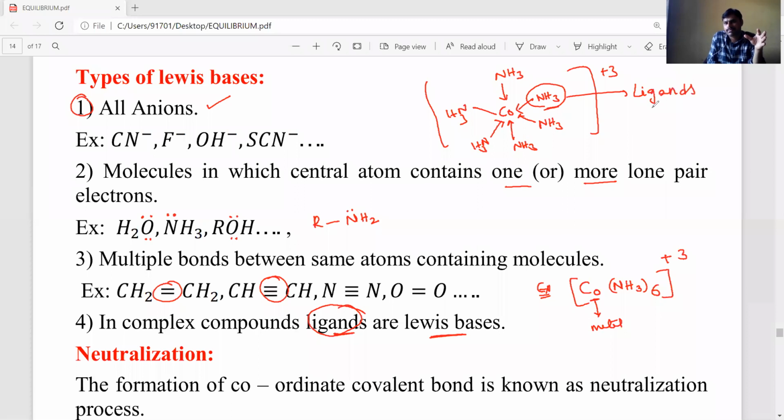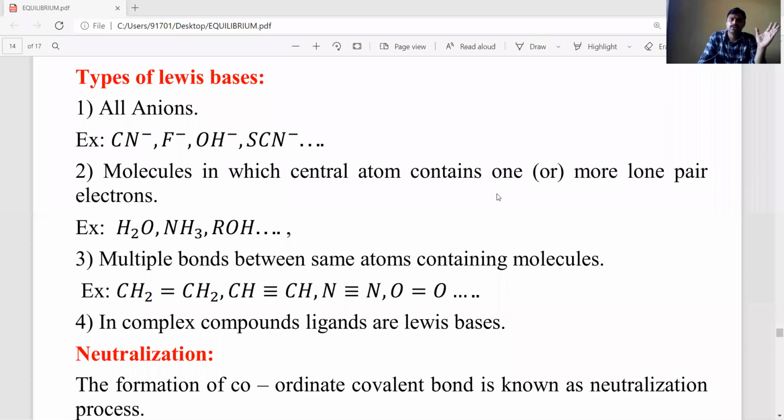What is the common name? In complex compounds, the donor atoms, molecules or ions are called ligands. So the ligands donate a pair of electrons to the central metal atom. So this metal is a Lewis acid, and these ligands are called Lewis bases. So in complex compounds, ligands act as a Lewis base. You have to remember that point. Okay, students, it is very, very important.